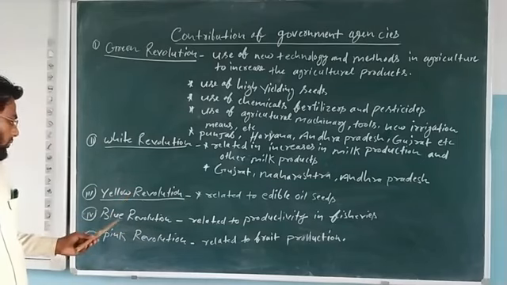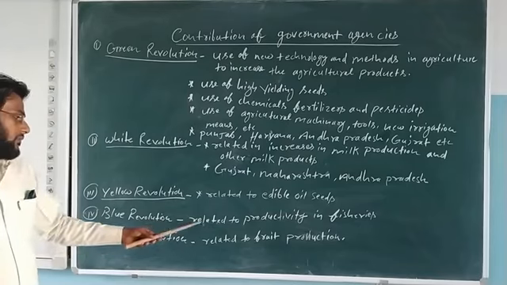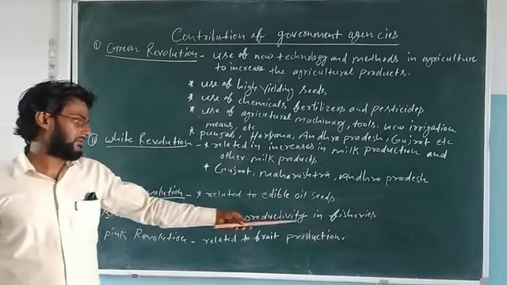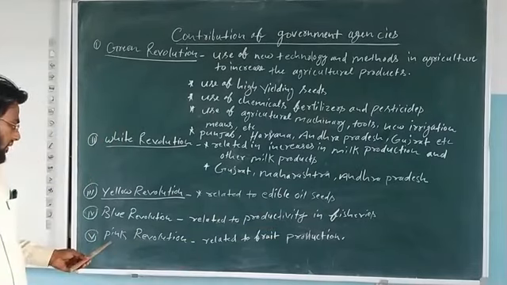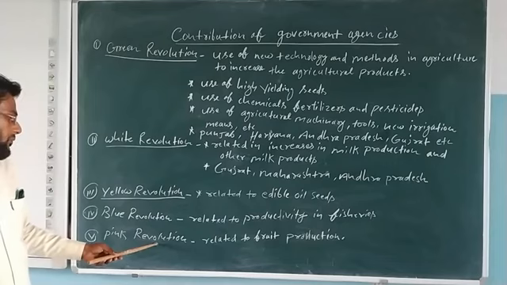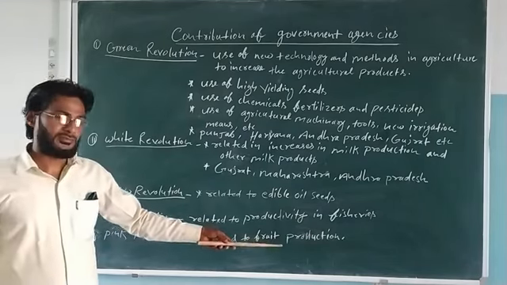Blue revolution. Blue means water, and in water there are fishes. So blue revolution is related to production and productivity in fisheries. Then pink revolution, which is related to production of fruits.